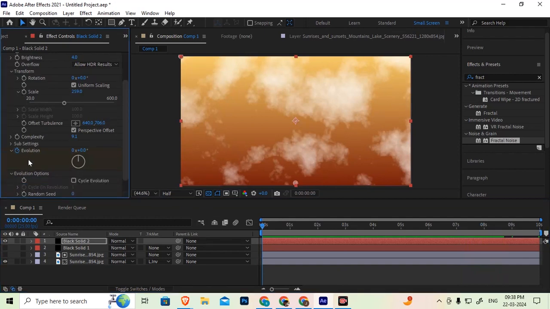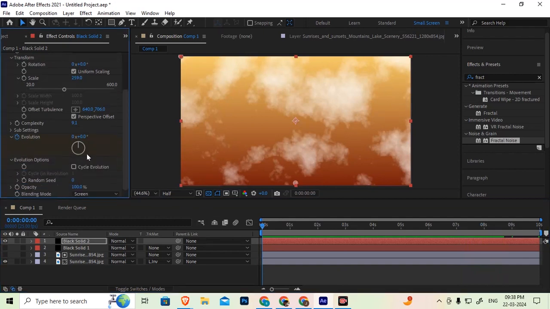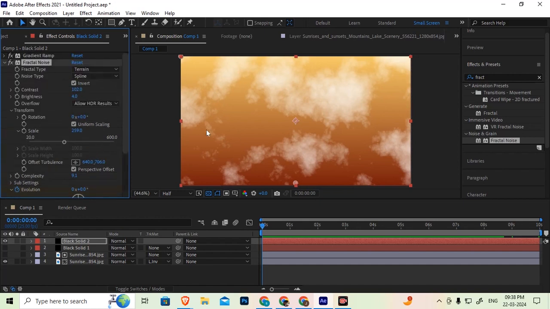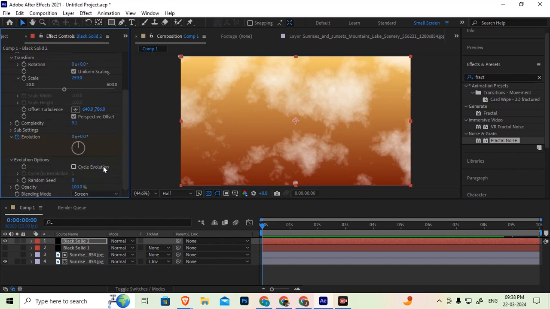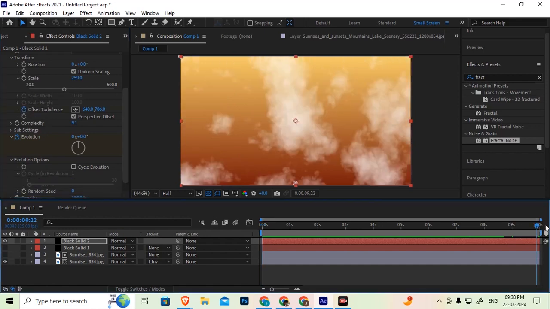So you can move the clouds now from back to front. Okay, towards front they have to travel. So go to offset turbulence, set key, come to 10th second, add y axis towards up.